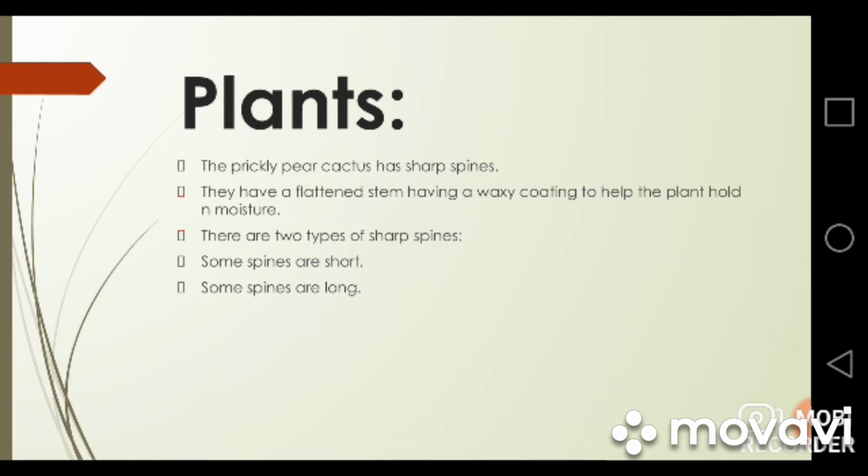Some spines are short and some are long. You can see in your textbook they have two types of spines, and this quality is an inherited quality. The parent plants also had two types of spines, and now the baby plant will also have two types of spines. Some will be short and some will be long. Similarly, the waxy coating is also an inherited quality or trait, and it can pass from one generation to another, or from parents to the offspring.